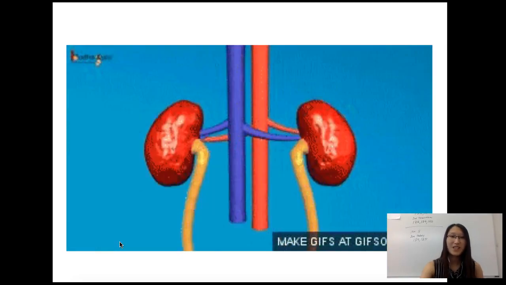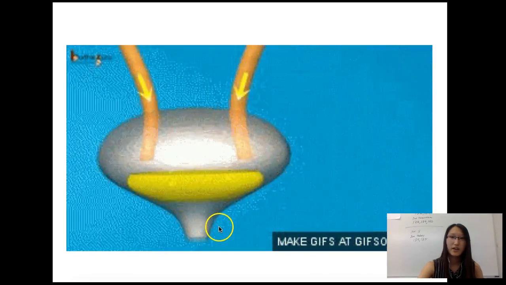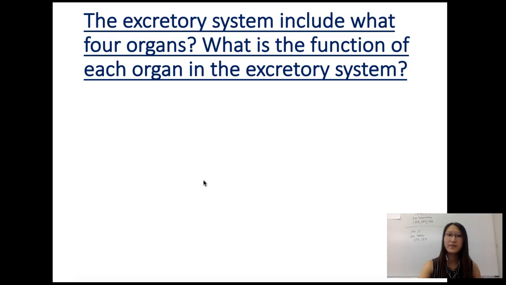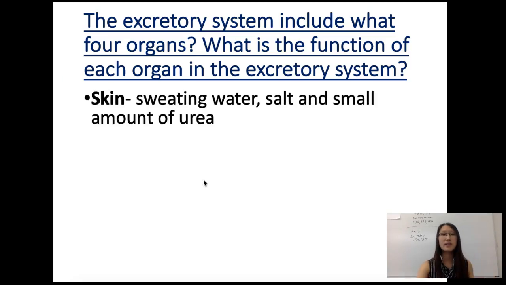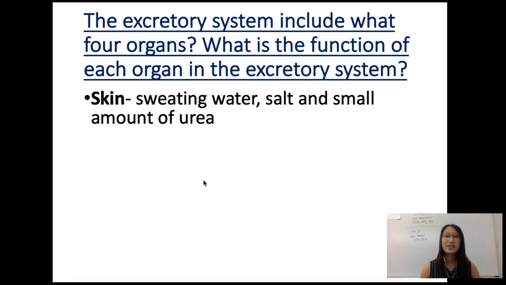Okay, so as you can see, we have the kidney sending filtered liquid into the bladder, and then we have the accumulation of the urine. So we want to talk about different types of organs in the excretory system, starting with the skin. So the skin not only sweats water, it also sweats out salt and a small amount of urea, which helps you get rid of the waste.